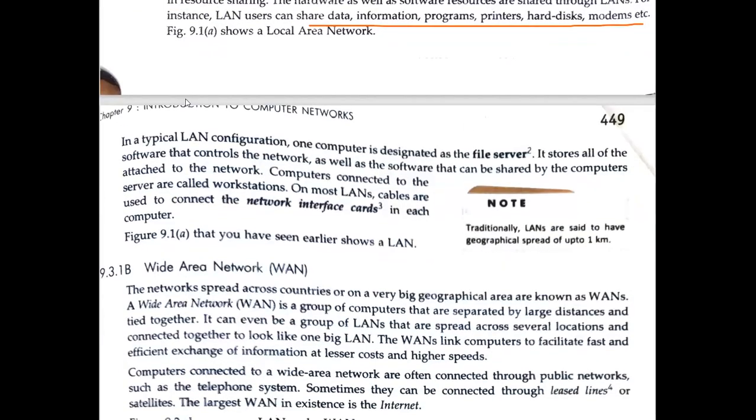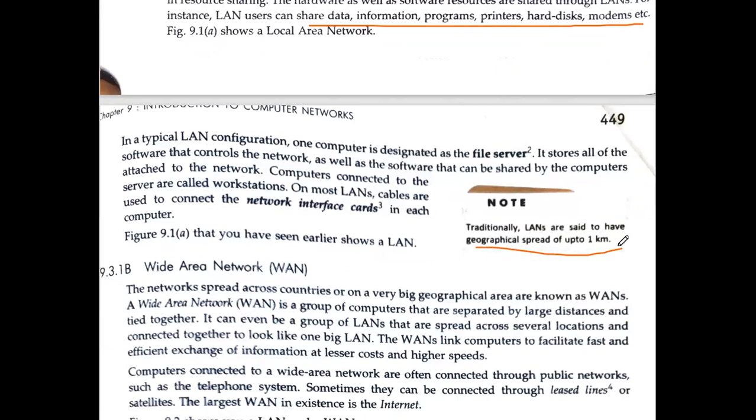See, you can see over here, as per your book, it is given that it is up to 1 kilometer, but we used to say up to 5 kilometers. Fine. Because it is given in your book as 1, you can write 1. Otherwise, in general, if you browse, then it is up to 5 kilometers.